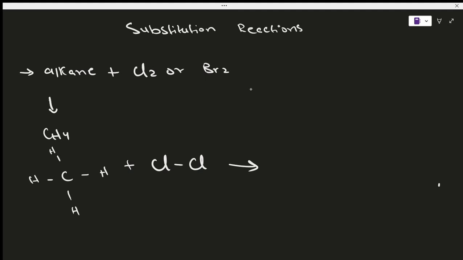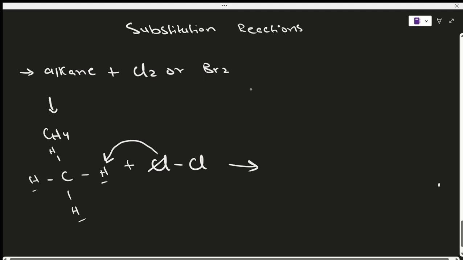What's going to happen is that this chlorine molecule, or any one of these chlorine molecules, is going to react, removing a hydrogen and taking the place of that hydrogen. One of the hydrogens from this CH4 can be this one, this one, or any hydrogen.